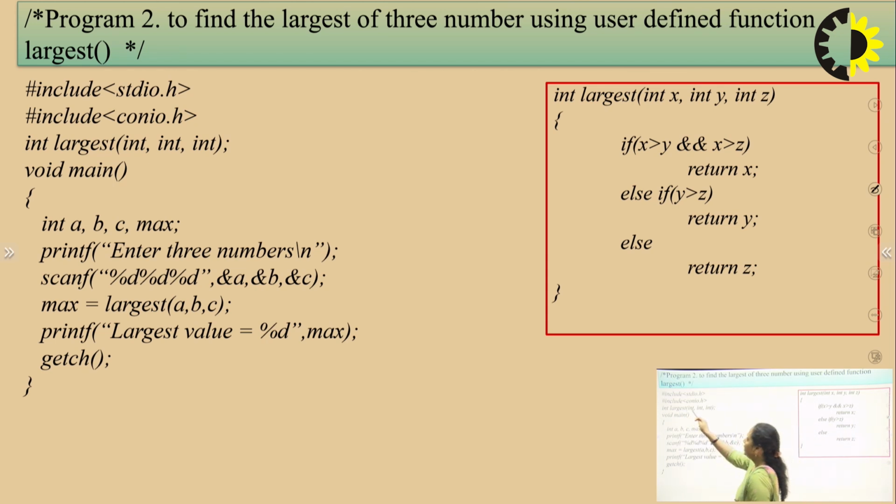So after declaring the function, the name of the function is largest. Three parameters are passed and all are of type int. As this is a function declaration, we will put a semicolon. We will terminate the declaration.